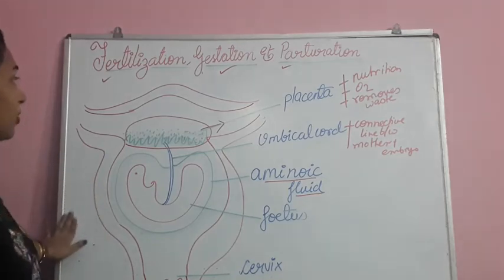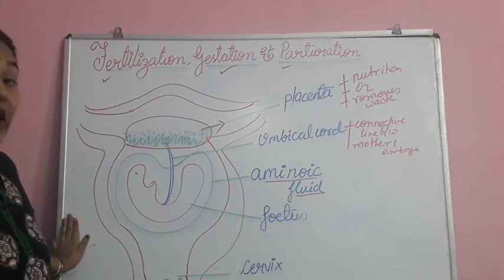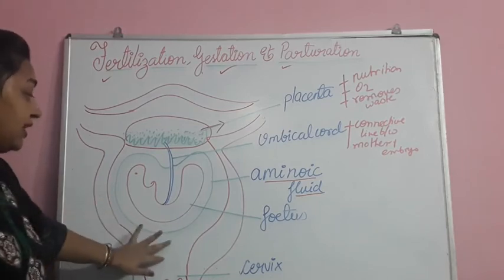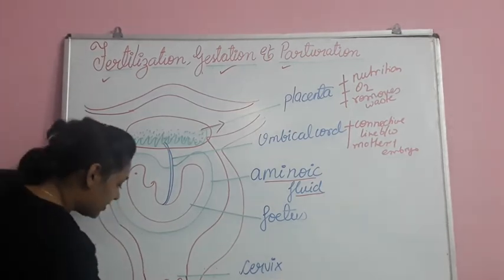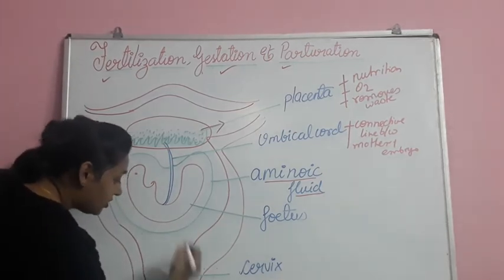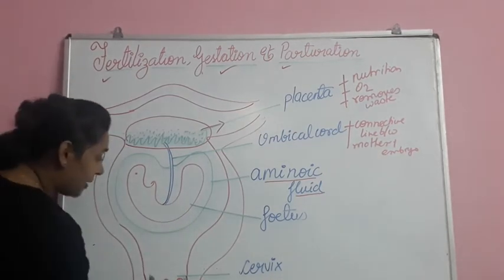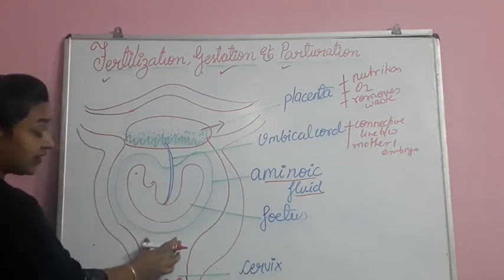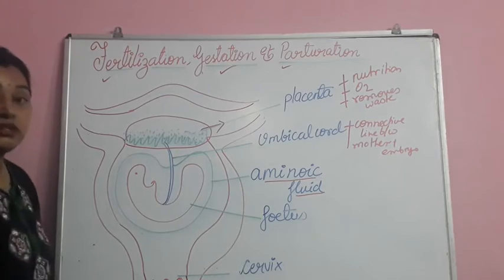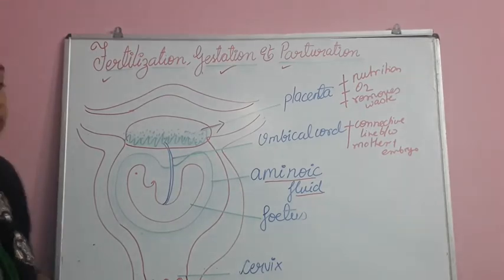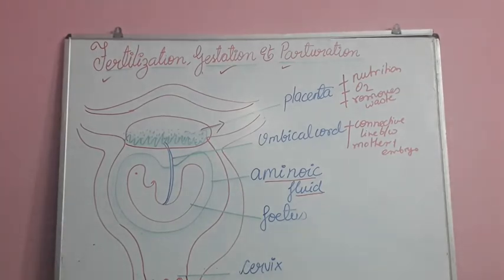Then the child is born through the cervix. Because of the contraction of myometrium, the cervix mucus gets ruptured, the amniotic sac bursts, the fluid comes out, and then later the baby gets delivered. So this is about parturition.